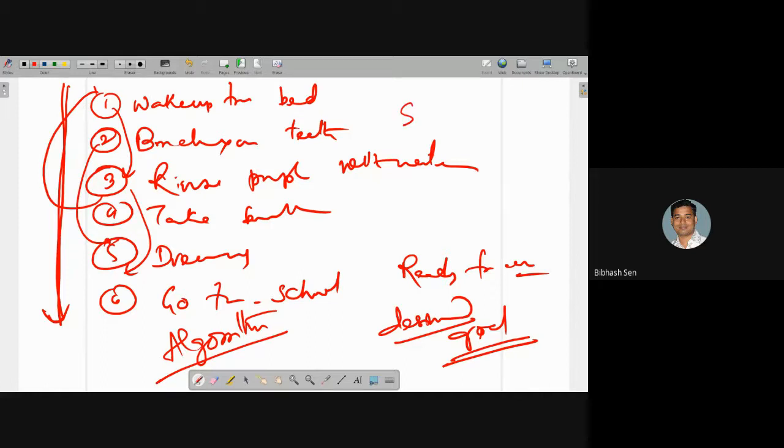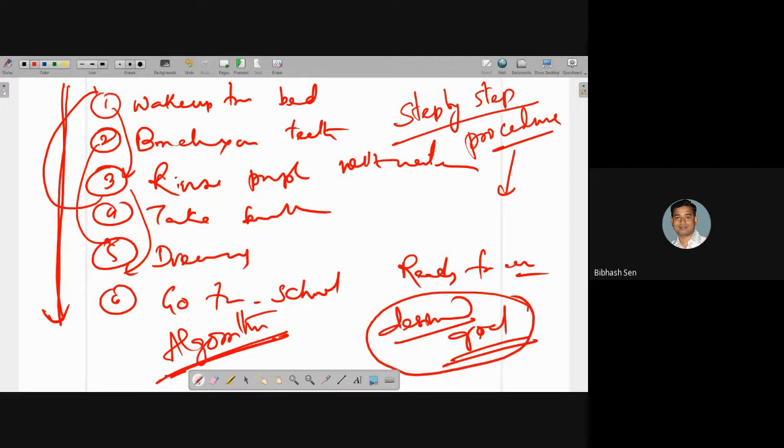So I can say it's a step-by-step procedure to perform a task or get the desired goal, or the execution of the step-by-step procedure will give you the desired goal. So that is our target. Then the algorithm will be followed.